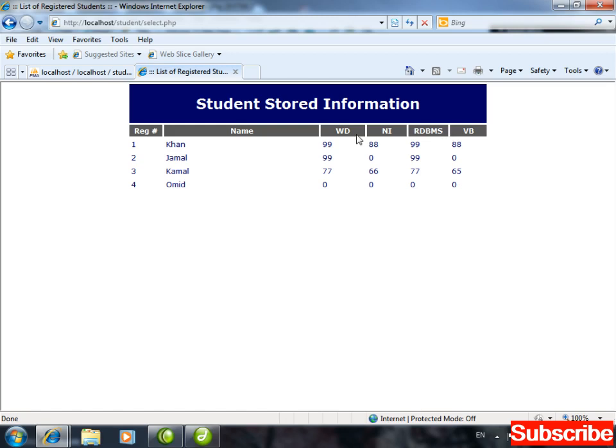On the basis of web designing, network infra, RDBMS and VB, I will calculate obtained marks. On the basis of obtained marks, I will calculate percentage. On the basis of percentage, I will calculate grade. And on the basis of grade, I will find out the status of the student, either the student is pass or fail. Status. Now, if a specific student fails, that record will be highlighted. For example, Umid is fail here. So this Umid record will be highlighted.